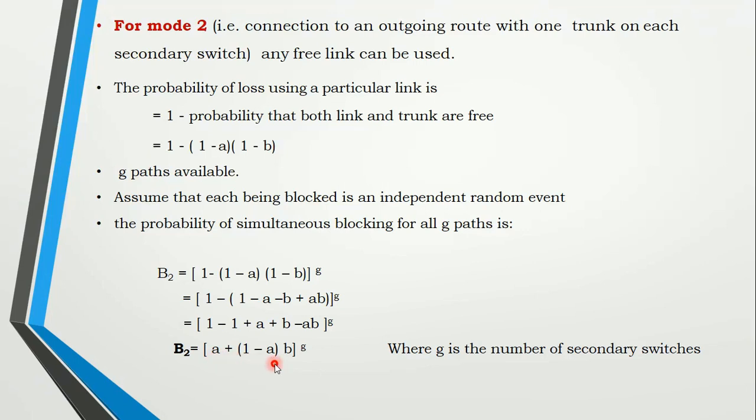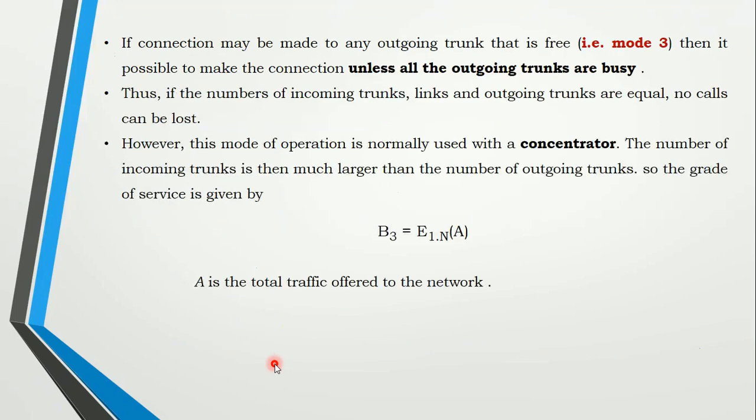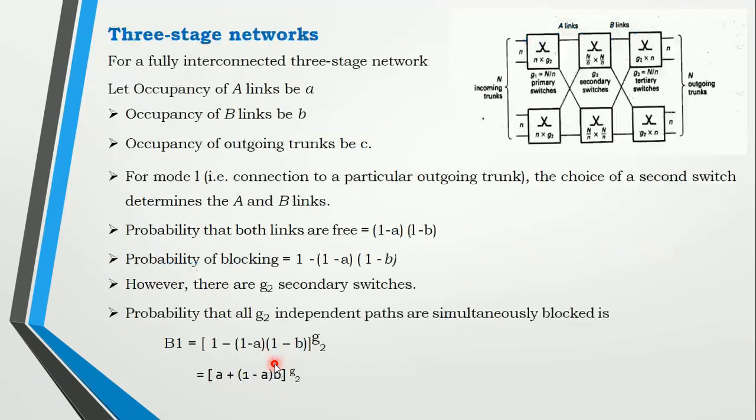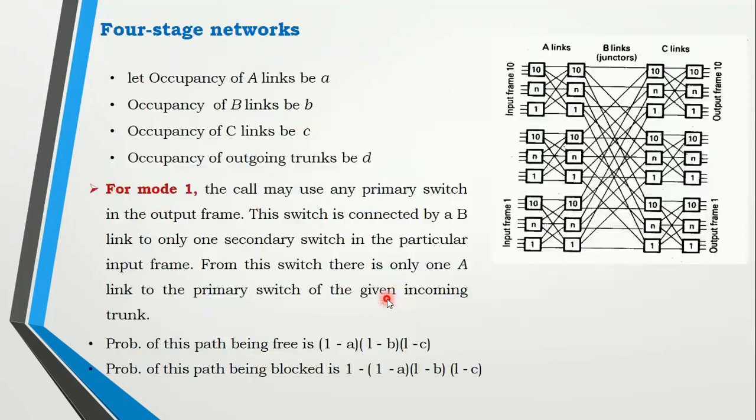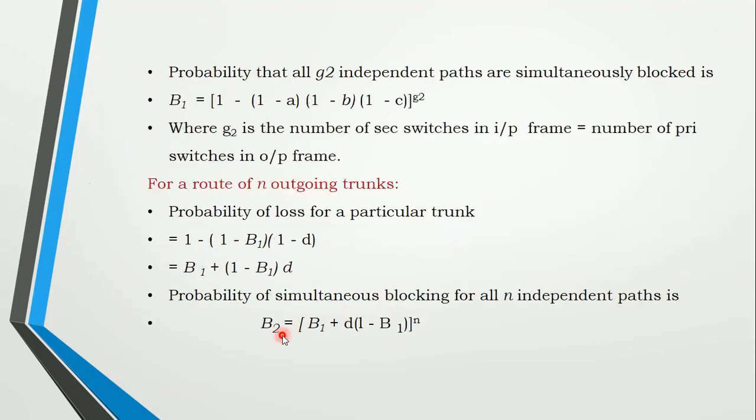So this is written for the 2-stage network, and this is written for the 3-stage network, where it is to the power of G3, that means tertiary switches. And for the 4th stage it is written as to the power of n. There is no restriction for the number of switches where you are going to connect.